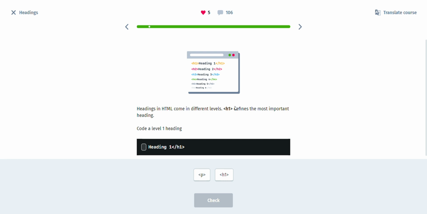Headings in HTML come in different levels. H1 defines the most important heading. This is the closing tag of heading 1 or H1. So we don't have an opening tag here, so we need an opening tag here. What is the answer for this question? P or H1? And as you guessed it, it is H1. This is the opening tag of H1 and this is the closing tag of H1.